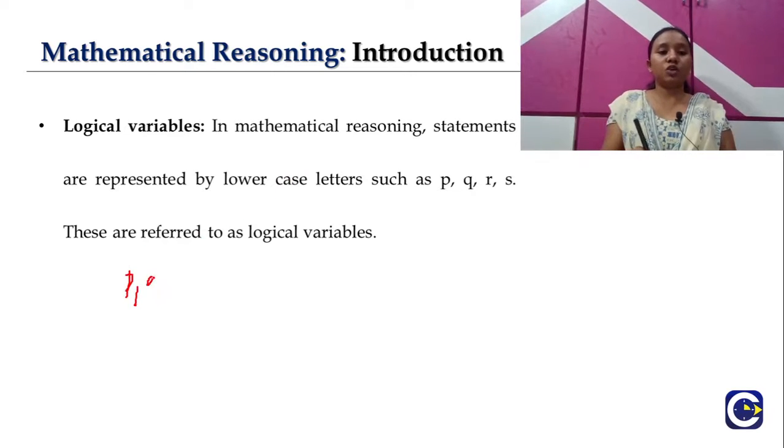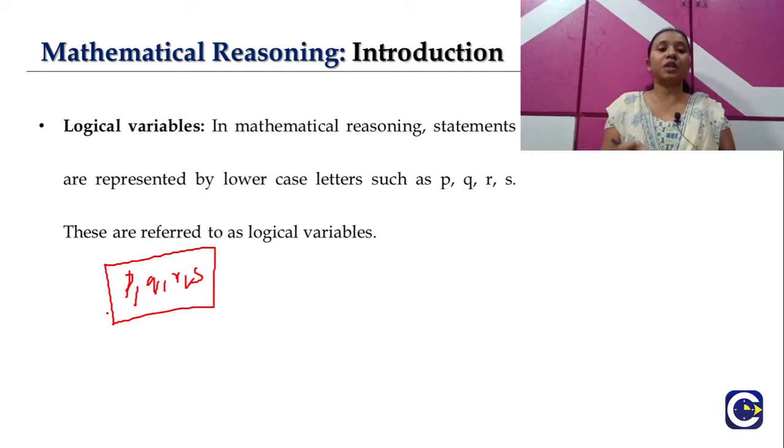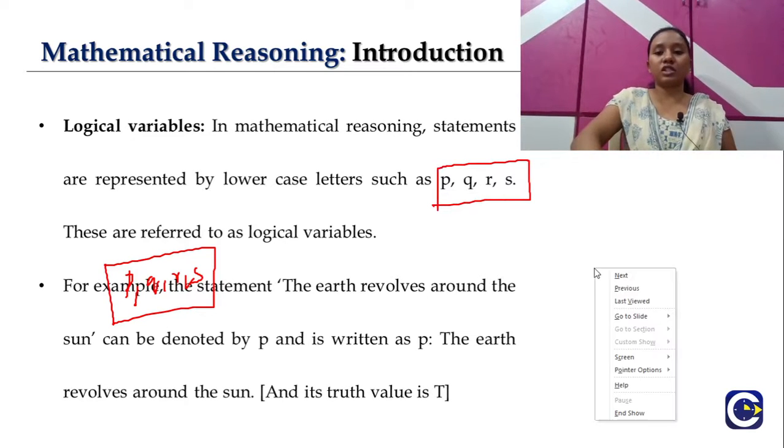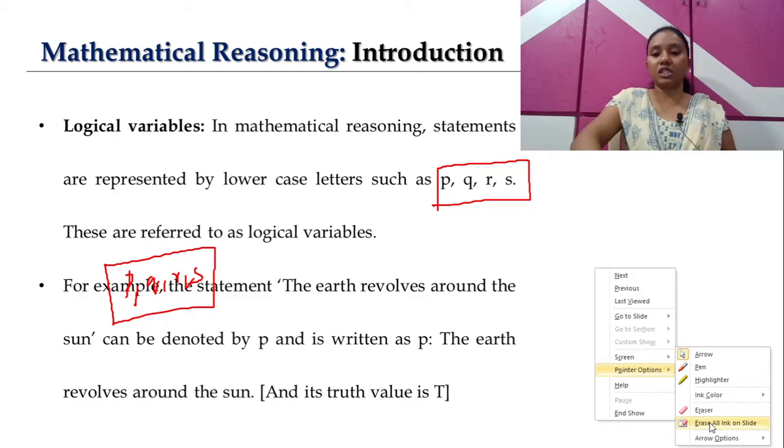So like P, Q, R, S. These are all the lowercase letters which we will be using to represent the statements. These lowercase letters here are called logical variables. That's it. So for ease, let's see an example for these logical variables, the easiest one.